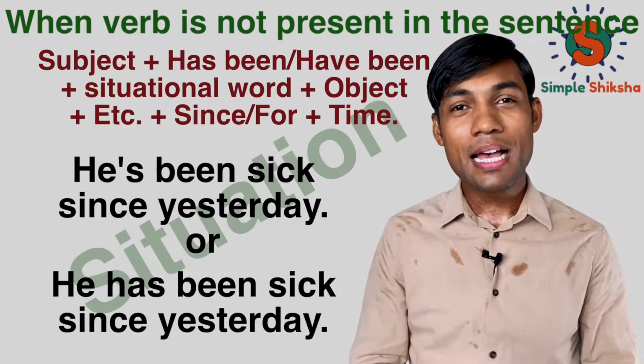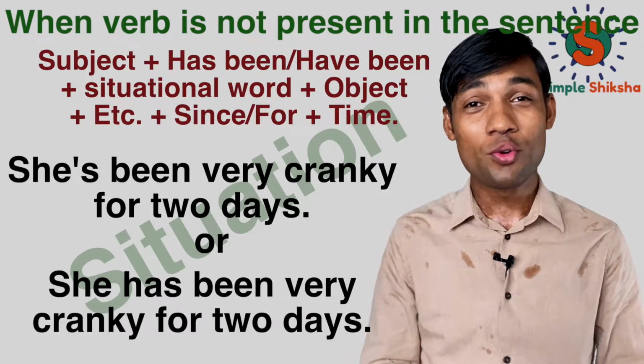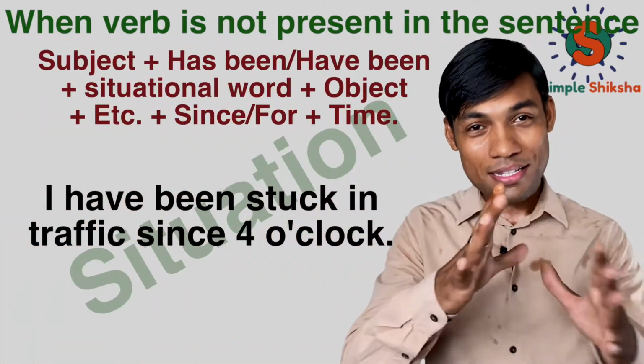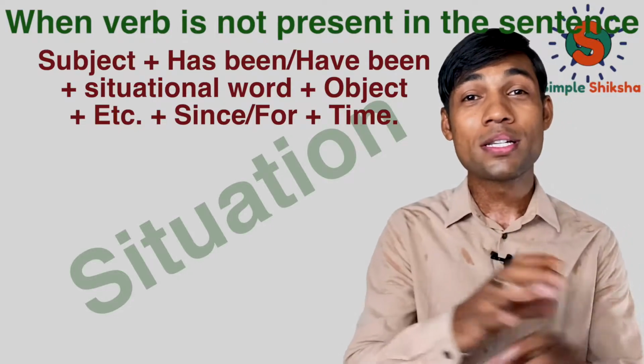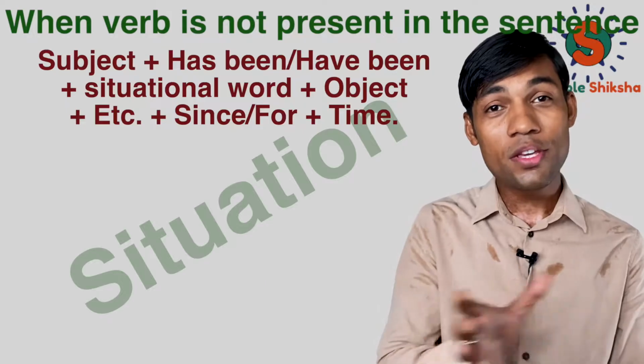Let's take another example. She's been very cranky for 2 days. I have been stuck in traffic since 4 o'clock. So these are some situations wherein the verb is not present. However, we are referring to a situation where we are in and we are still in that situation. Then we use rule number 2.